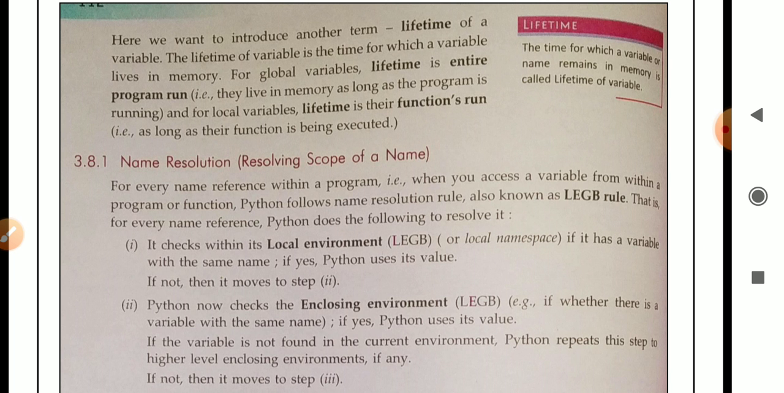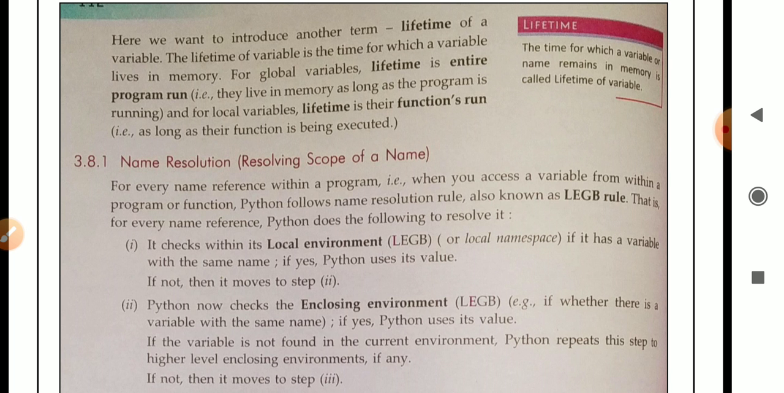For a global variable, the lifetime is the entire program run, means the global variable will live in the memory until the program is over. When the program is over, it will also be removed from the memory. Example, they live in memory as long as the program is running. When the running of the program is stopped, then this particular variable is also removed from the memory.